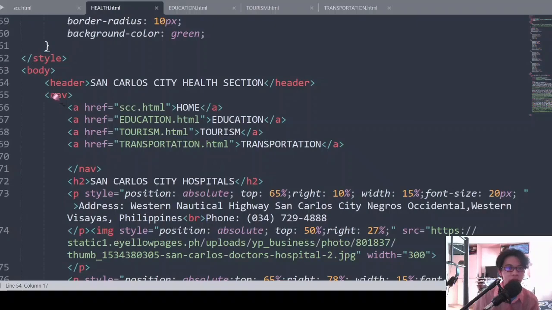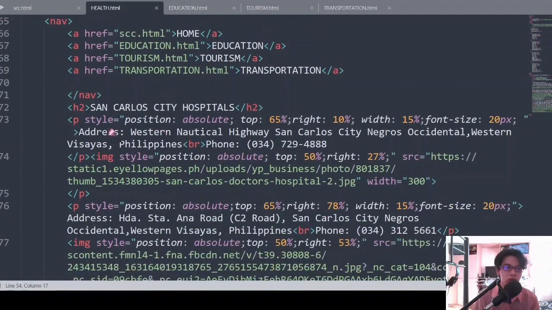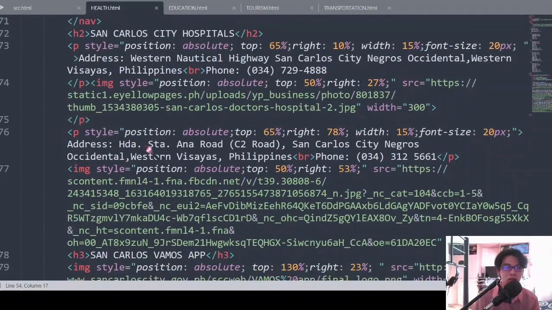Then the header will be San Carlos City Health Section. Of course, I just copy-pasted the navigation from my main page so that the user can go back or go to any pages they want. Then the header 2, San Carlos City Hospital. I think we only have two hospitals here. So I put in images for these and where these hospitals can be found.